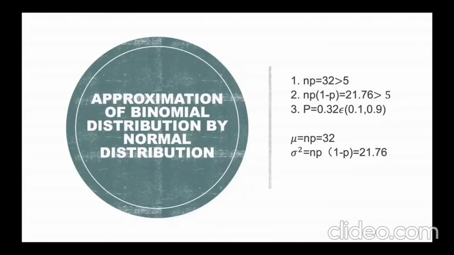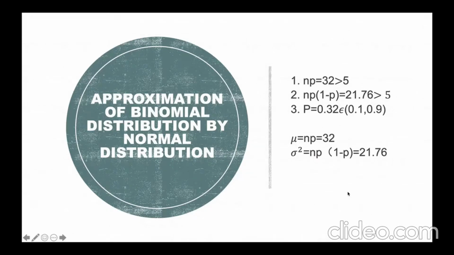Since np equals 32, which is greater than 5, and np times 1 minus p equals 21.76, which is also greater than 5, and also p belongs to 0.1 to 0.9, X is approximately normal with mean mu equals np and variance sigma squared equals np(1 minus p). So this is approximately normal with mu equals 32 and sigma squared equals 21.76.